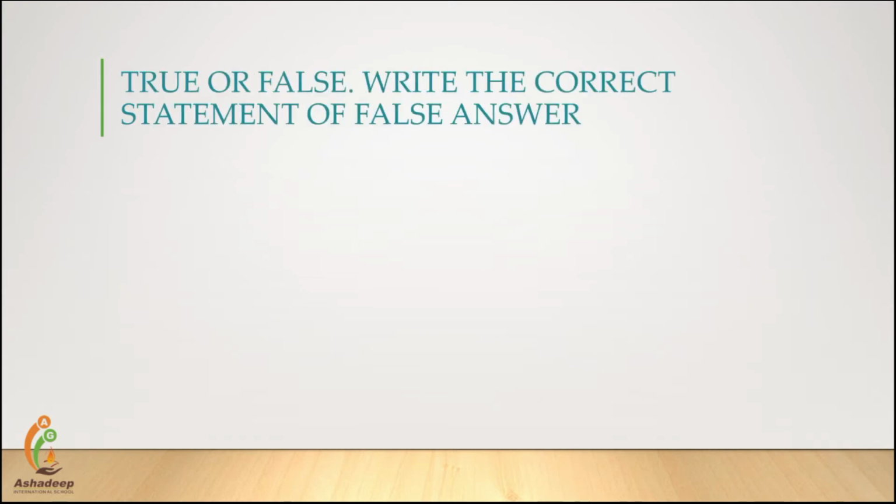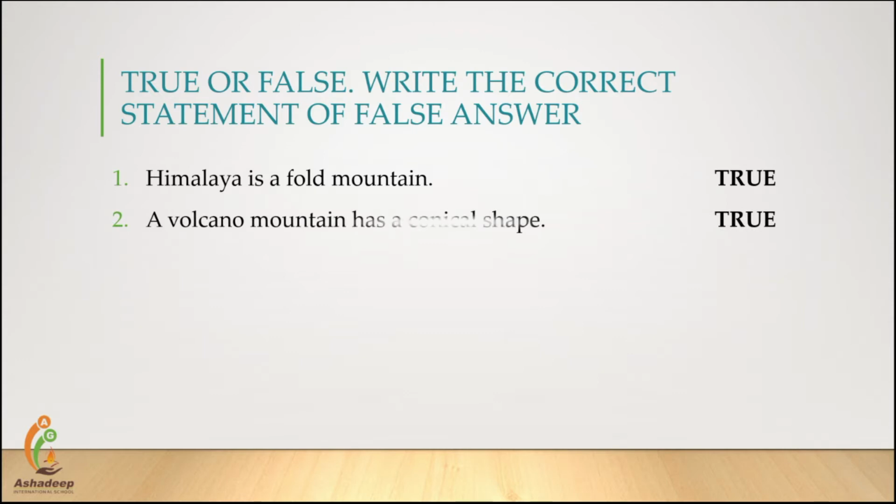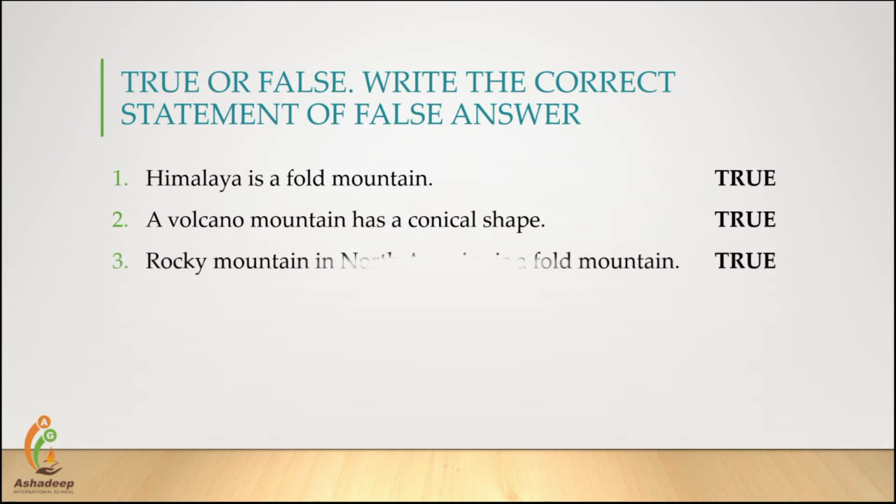Now, true or false, and if the statement is false, then you have to give the correct statement. First one, Himalaya is a fold mountain. Answer is true. Second, a volcano mountain has a conical shape. Answer is true.